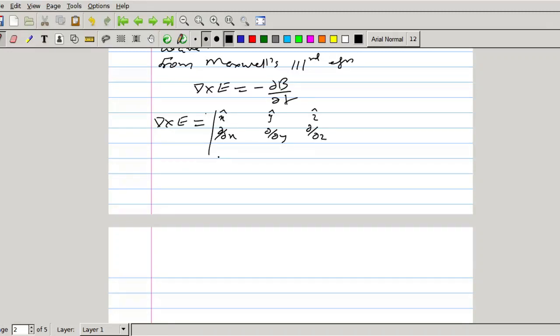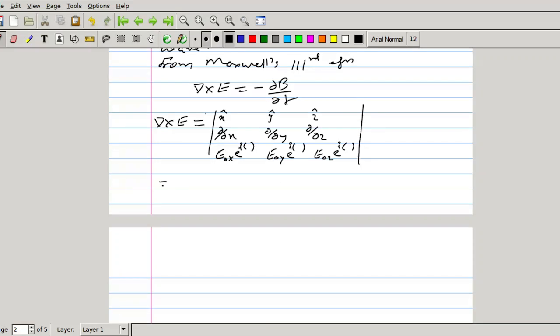Then the component of E along x direction, E0x e raised to i(kz minus omega t), then E0y e raised to i(kz minus omega t), then E0z e raised to i(kz minus omega t).